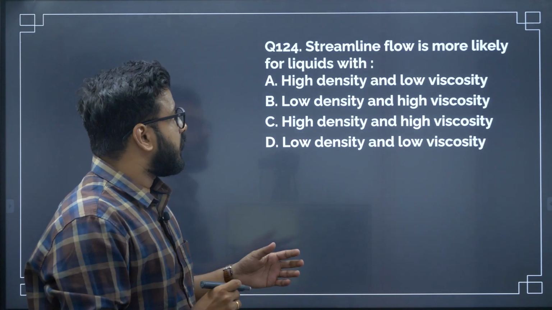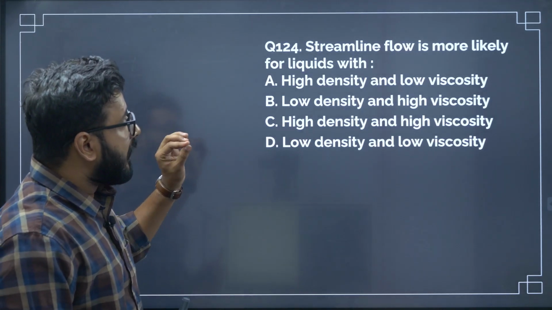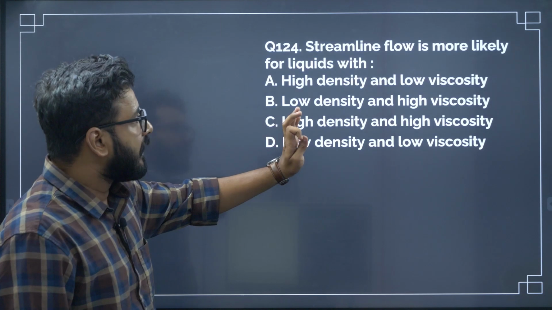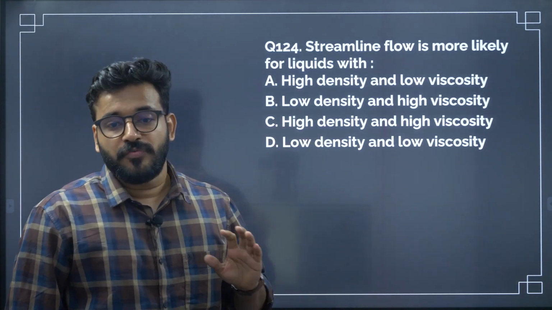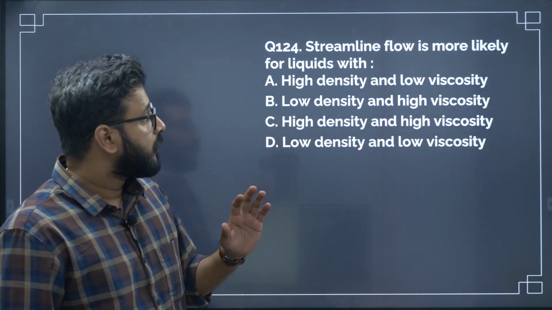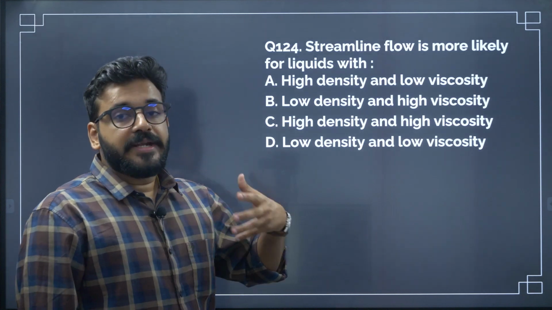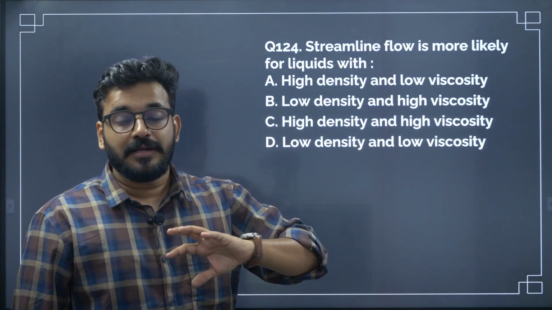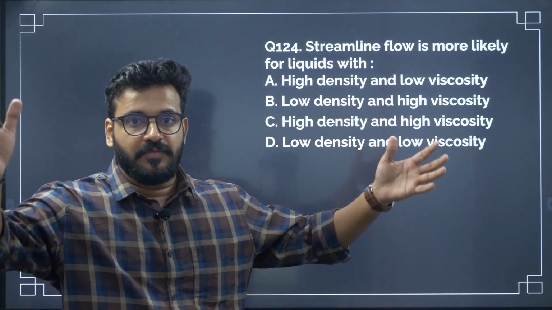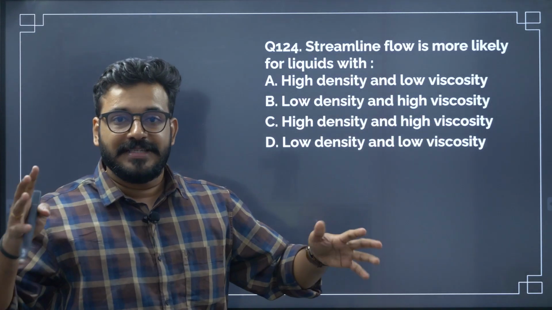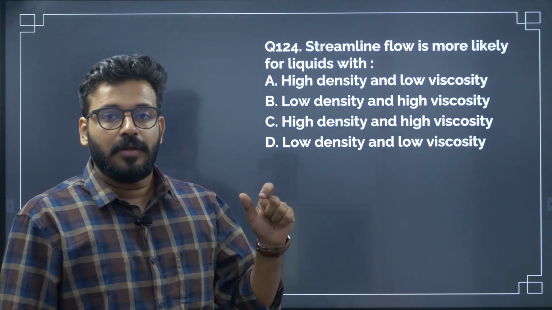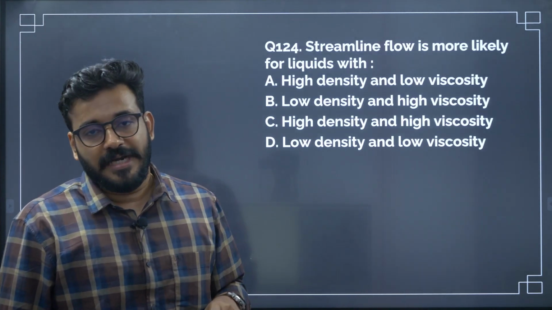The next question is, streamline flow is more likely for liquids. This is a very important question. Lots of people have a confusion on this, because you get confused with density, viscosity, surface tension. All these are pretty similar on the superficial level. They might seem very simple and related, but they all are nuanced. They all have very distinct understanding.